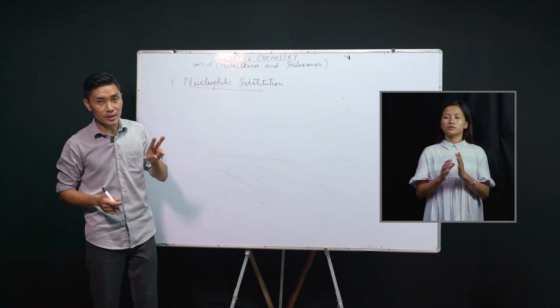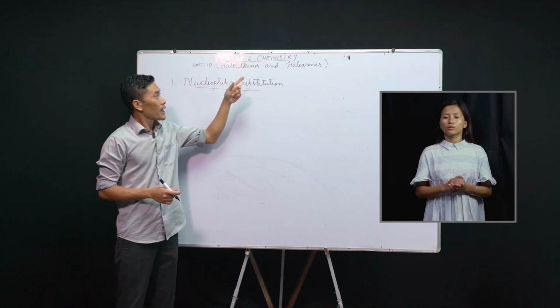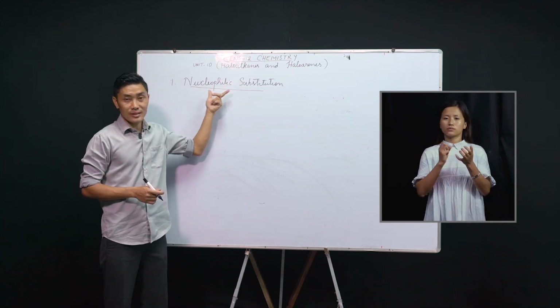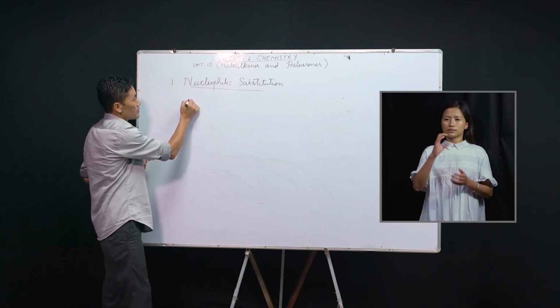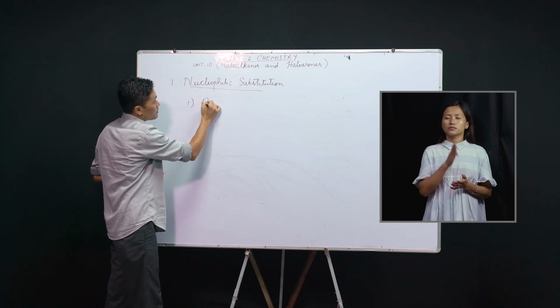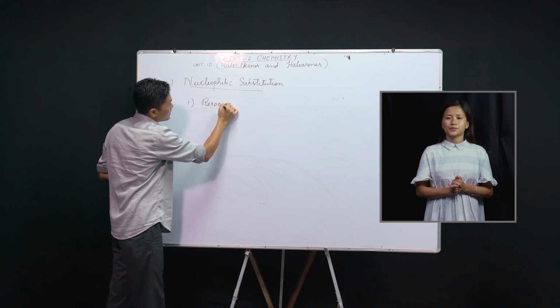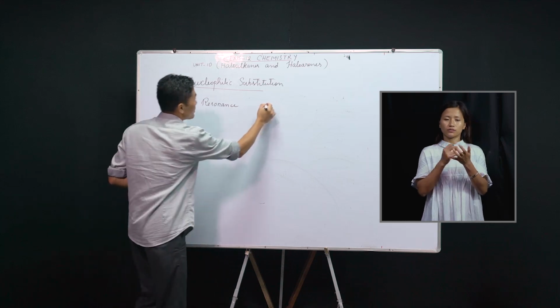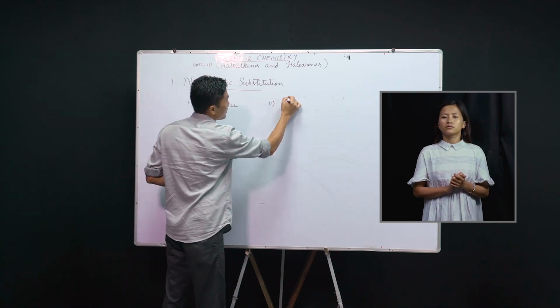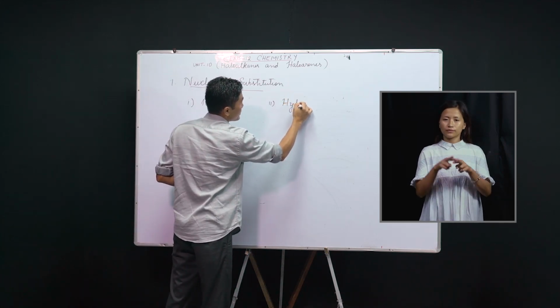Now there are two reasons why haloarenes are less reactive in this case. The first reason is because of resonance, and the second reason is because of differences in hybridization.